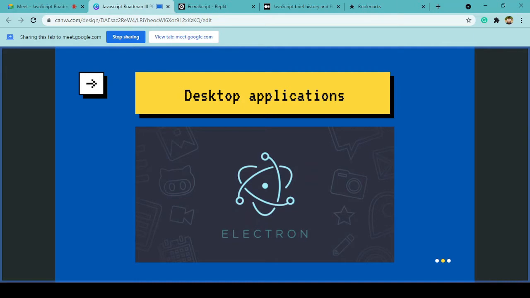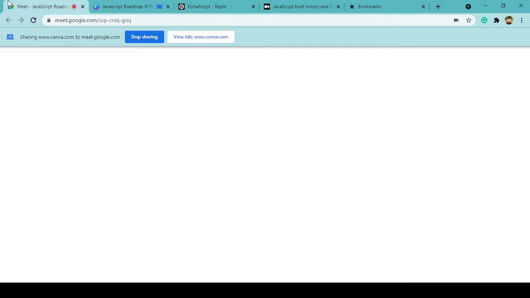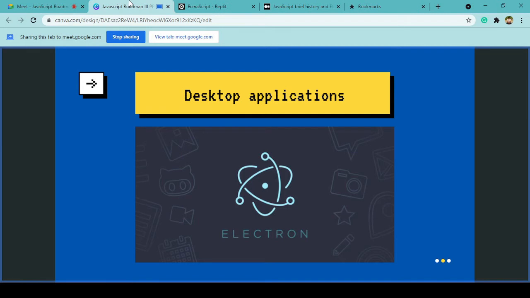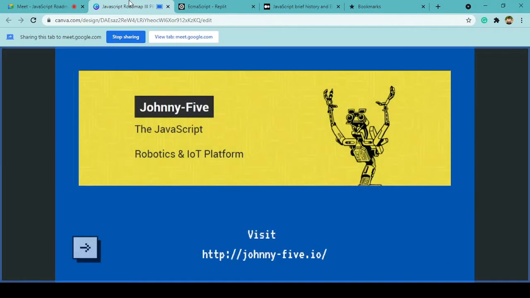Most of you might have already come across some really popular desktop applications. For example, if you take Slack, or the Atom code editor, most of these new desktop applications are actually built with Electron.js. Why? Because when there are a lot of developers in the community, companies prefer what is easier for them. So that's the power we get with JavaScript.